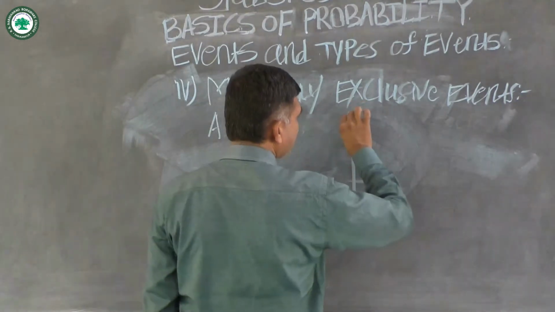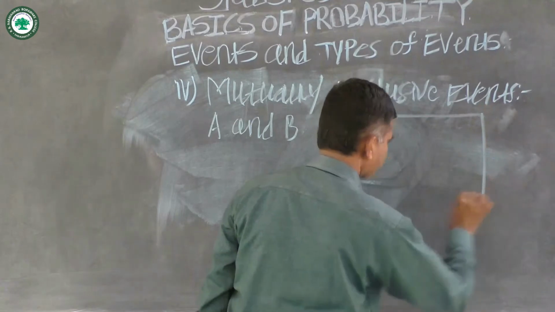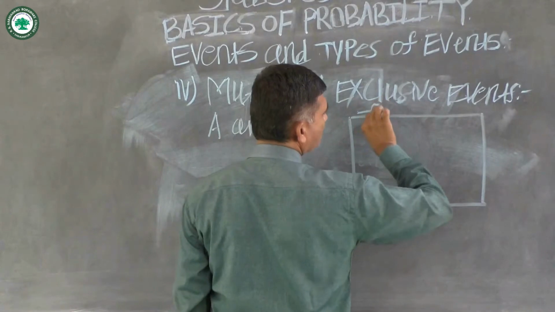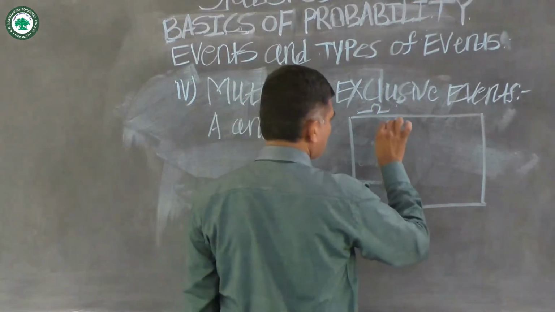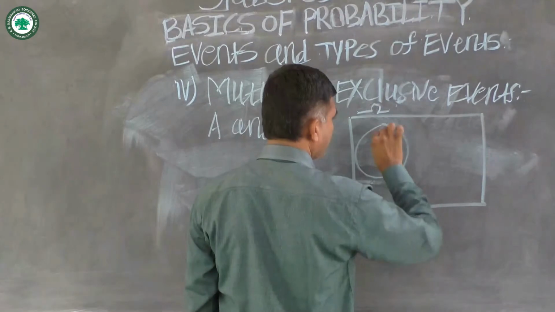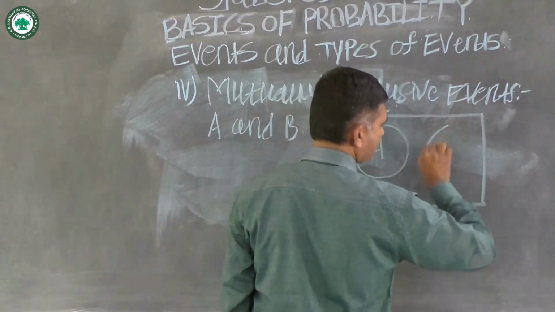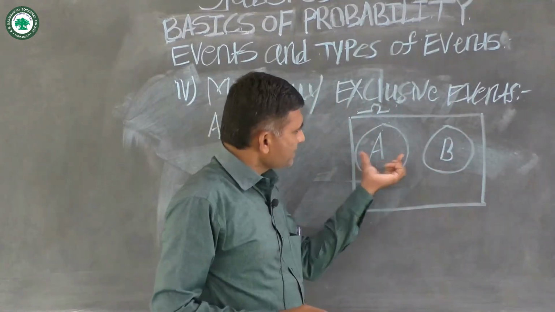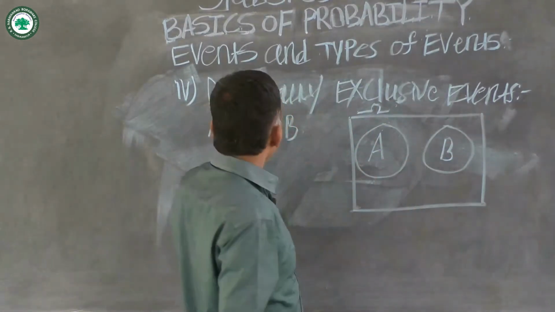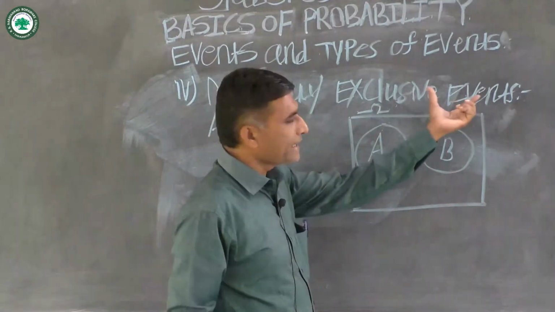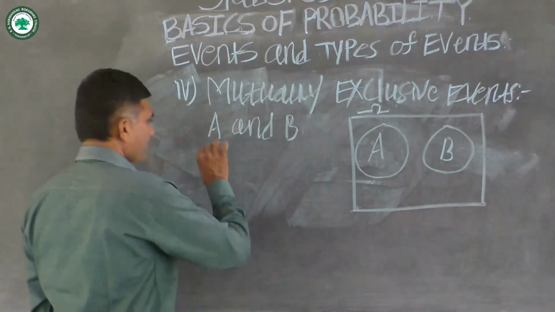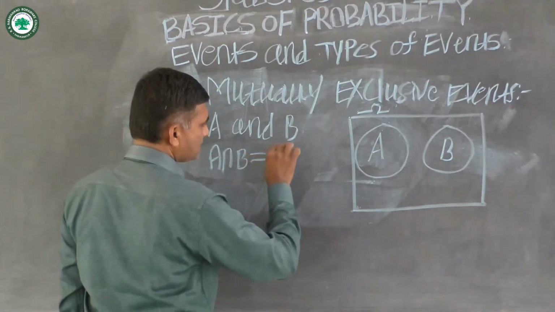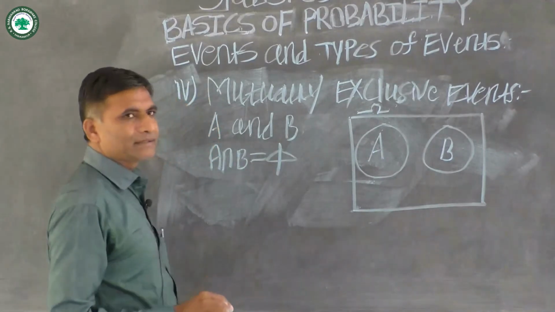By using a Venn diagram, this is our sample space omega. On this sample space, two events are defined, A and B. Then these two events A and B are said to be mutually exclusive events if A intersection B is equal to phi, that is, an empty set.